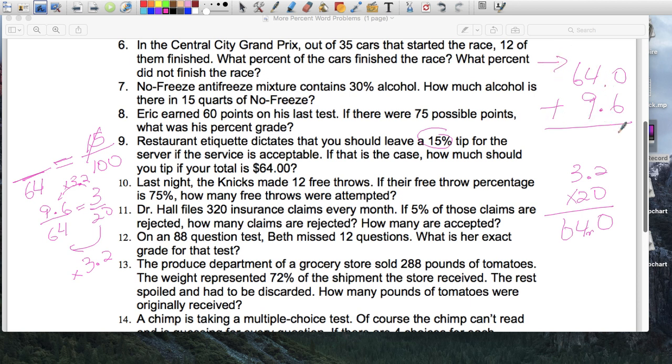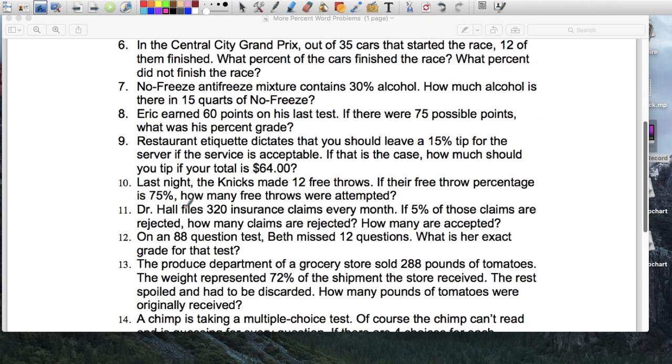So, how many pounds of tomatoes were originally received? They received originally 400 pounds of tomatoes, of which 288 were sold. And if you wanted to find out how many were spoiled, you would subtract those two, and you would get 112. 112 tomatoes were spoiled and discarded.